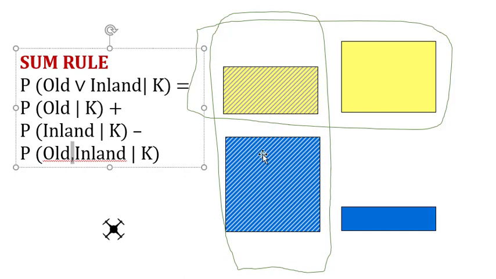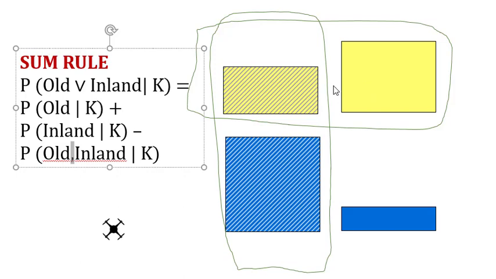Okay, so let's try by adding the probability of old plus the probability of inland. Probability of old is this area, we know it is 60% or 0.6. So 0.6 plus the probability of inland. The probability of inland is 0.5, because half of the city is inland, half coastal. So 0.6 plus 0.5 is 1.1. We cannot have a probability greater than 1, so 1.1 doesn't make sense.